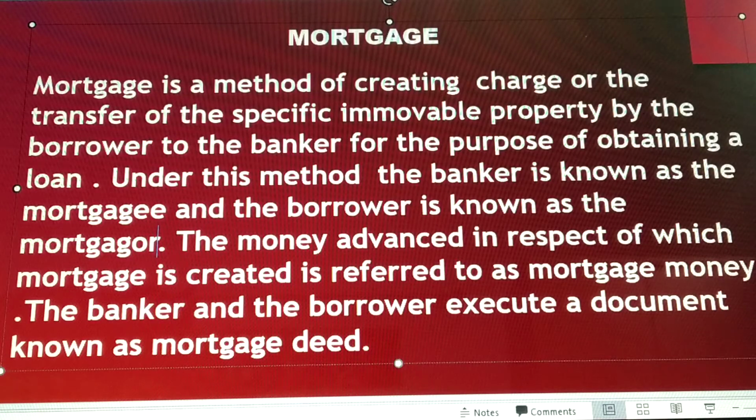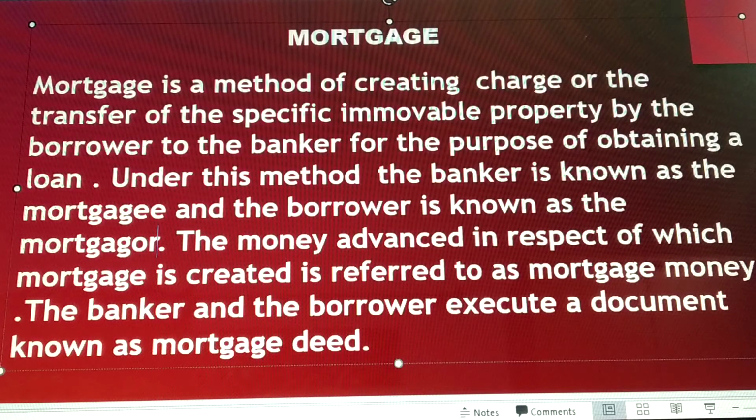This document is very important in this method of creating charge, that is the mortgage. So in the easiest way, we can say mortgage is a transfer of an interest in specific immovable property by the borrower to the banker for the purpose of obtaining a loan from the bank.